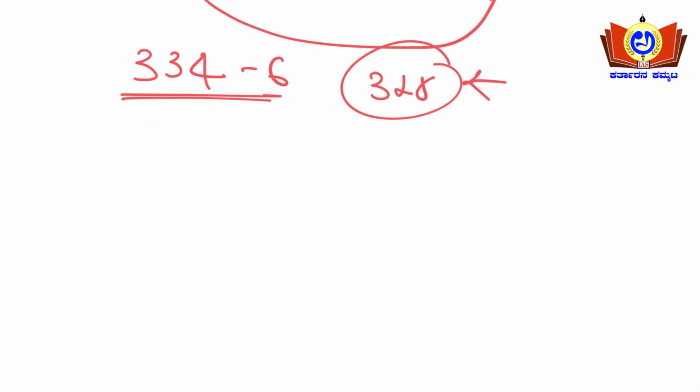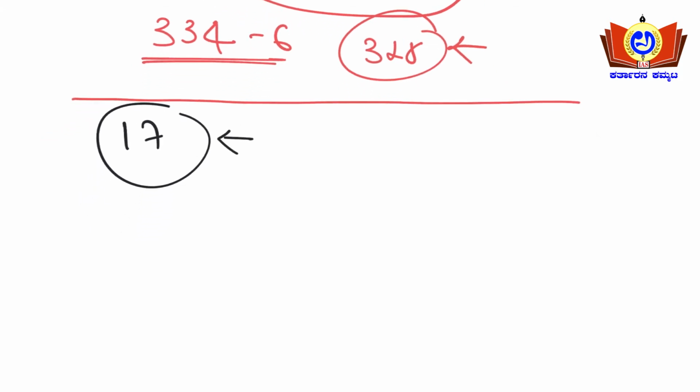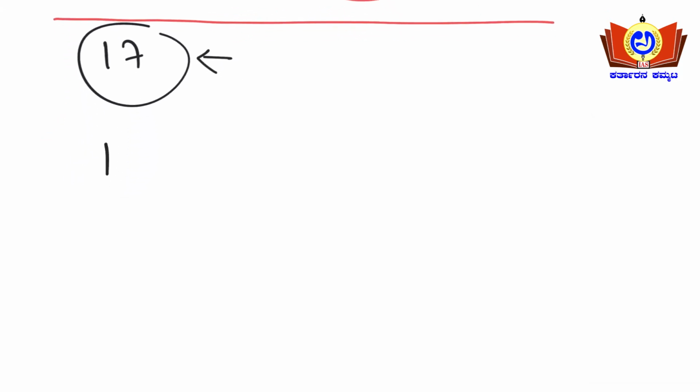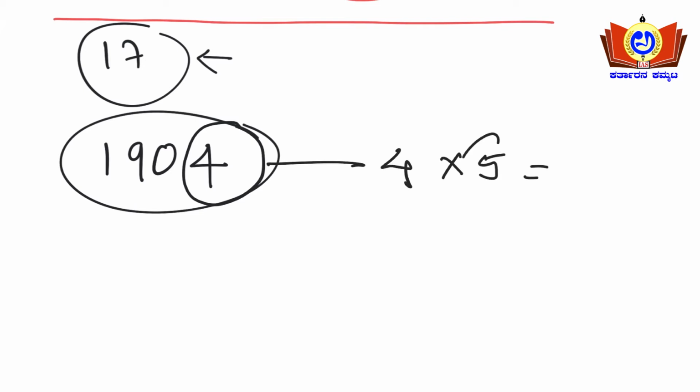Now the divisibility rule for 17. Divisibility rule by 17 here, this I'll be dealing with now. Say for example, I'll take a number 1904. This number I need to check whether it is divisible by 17 or not. What I'll do is, see friends, this last number I'll be taking here. So the last number I have taken, I'm multiplying it by 5. This you need to remember here. So the product is 20 here.